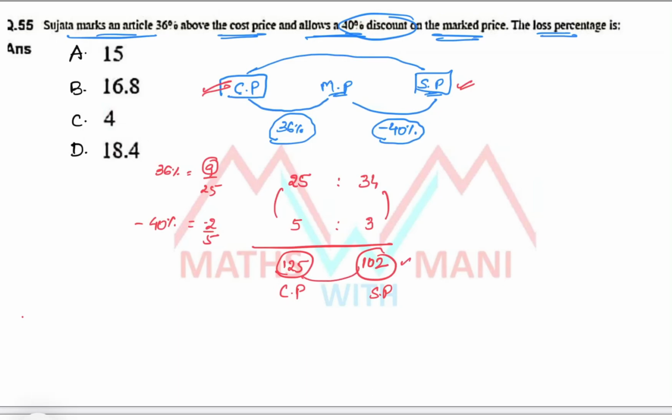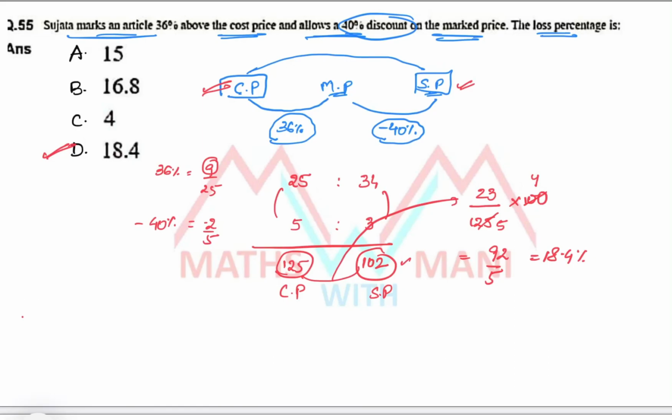How much it is decreased? 23 parts upon initial, that is cost price, 125 into 100. This is the loss percentage. 25 fives, 25 fours. 4 into 23, that is 92 by 5. It is equal to 18.4 percentage. That is the fourth option is the correct answer.